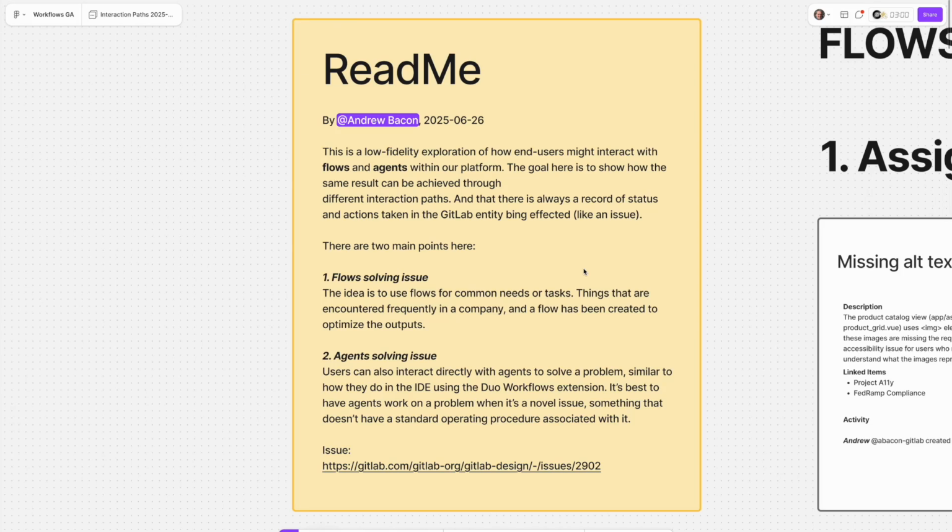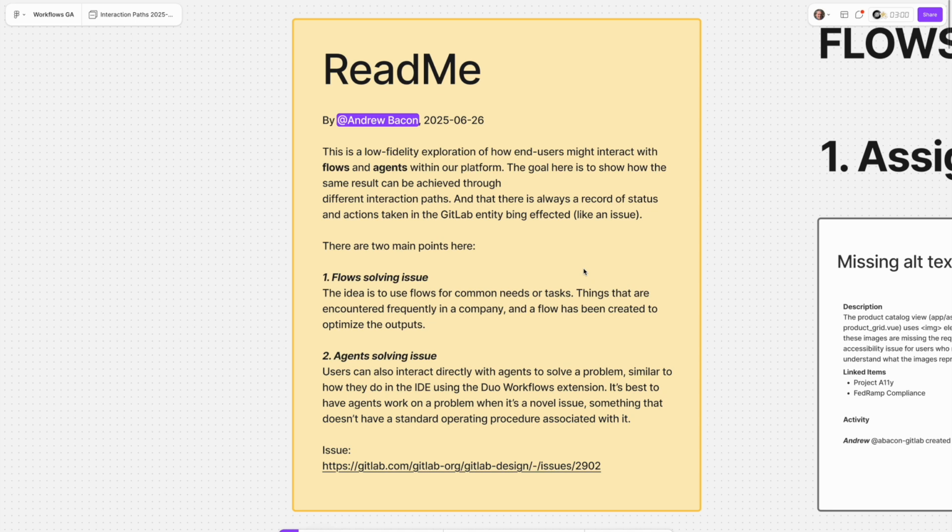This is Andrew Bacon, Senior UX Designer in the AI-powered stage. And today I'd like to share with you a proposal for how end users can interact with agents and flows as part of the upcoming Duo agent platform project. This is going to be a low-fidelity exploration around this, really focusing on two ideas.